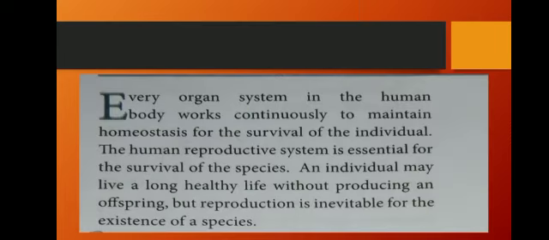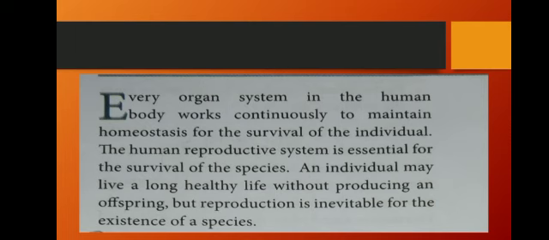This is the intro. Every organ system in the human body works continuously to maintain homeostasis. Homeostasis means, homeo means what, Rama? Same. Stasis means status. It is maintaining a status for the survival of the individual. The condition of the human being is maintained by every organ system.